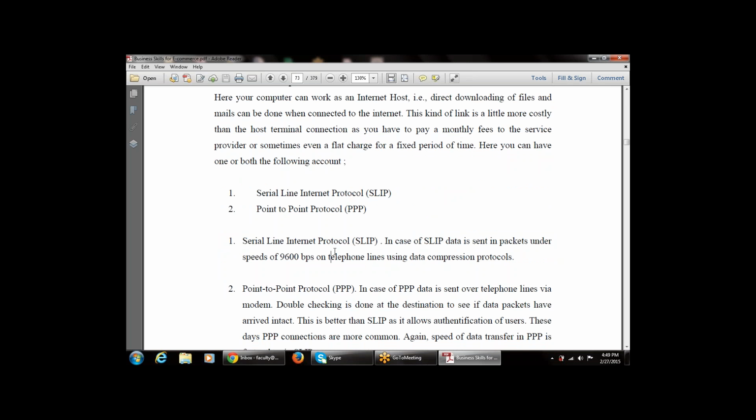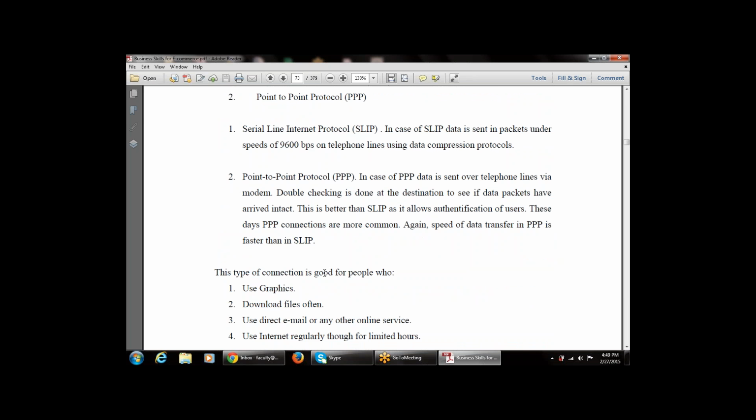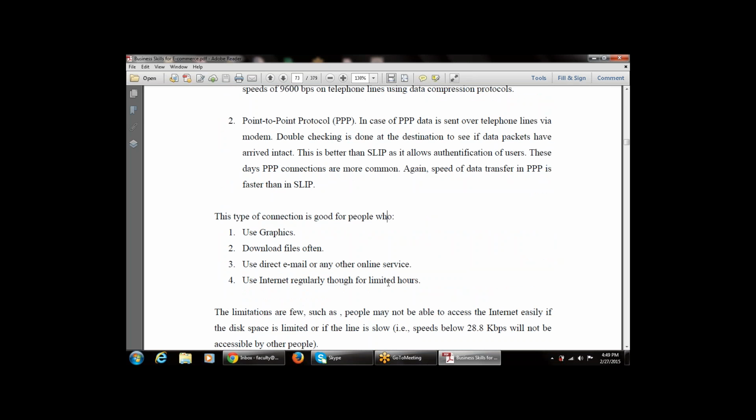SLIP provides a speed of 9600 bps. Point-to-point protocol works over telephone lines via the modem. This type of connection, the individual computer, is good for people who download files very often, use graphics, use direct email or any other online service, and use the internet regularly for limited hours.